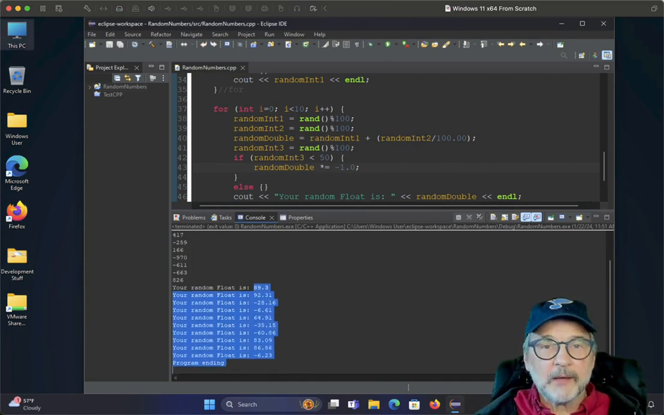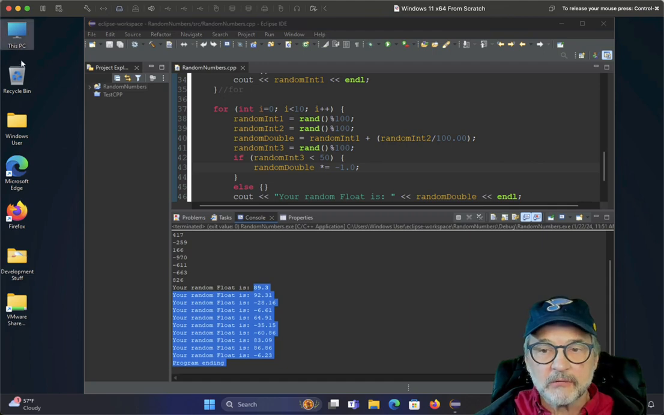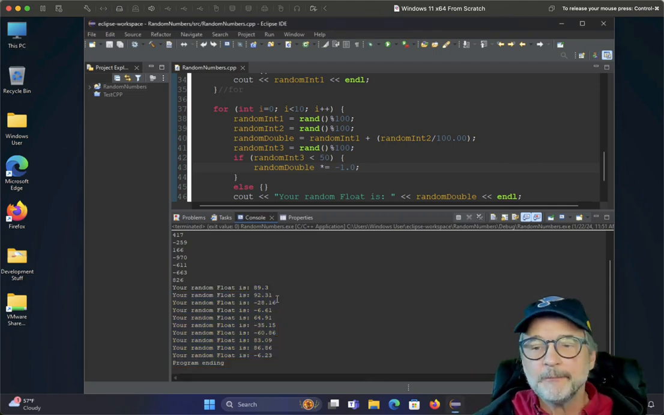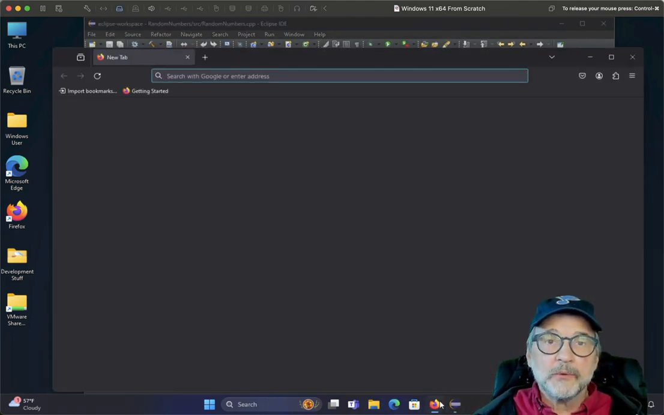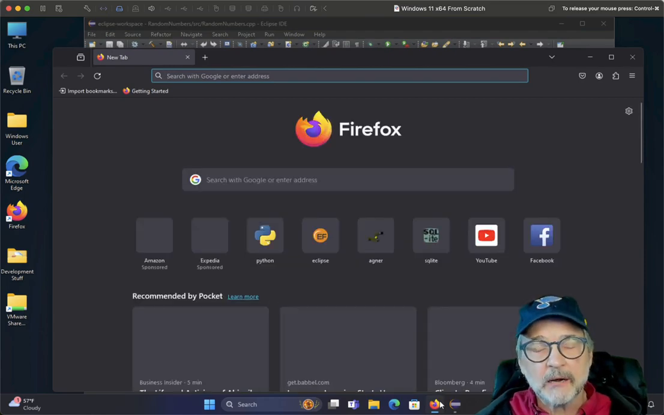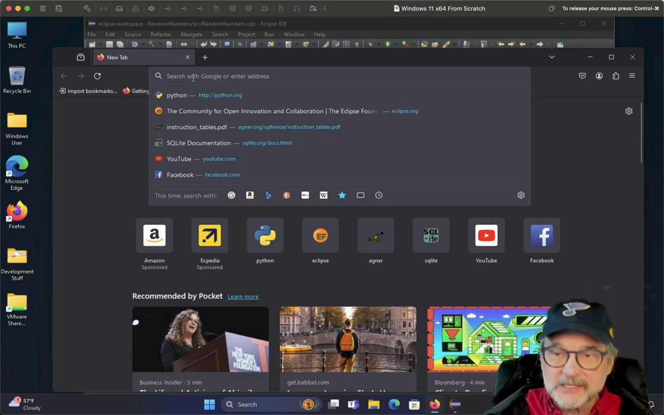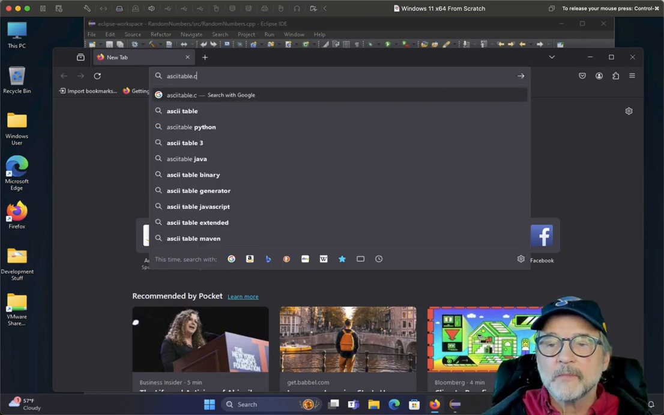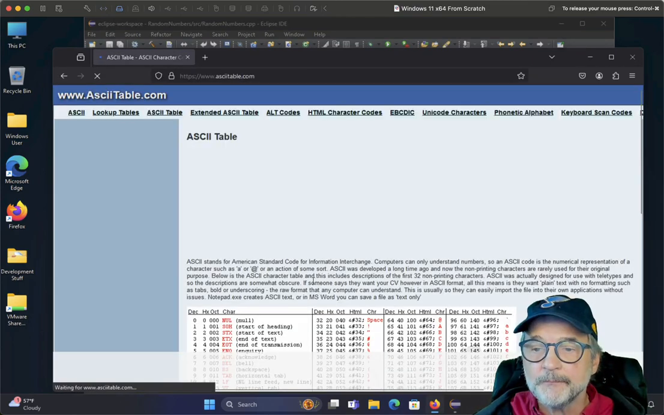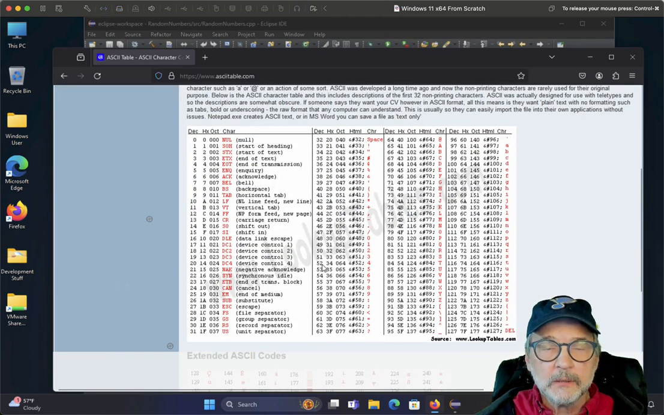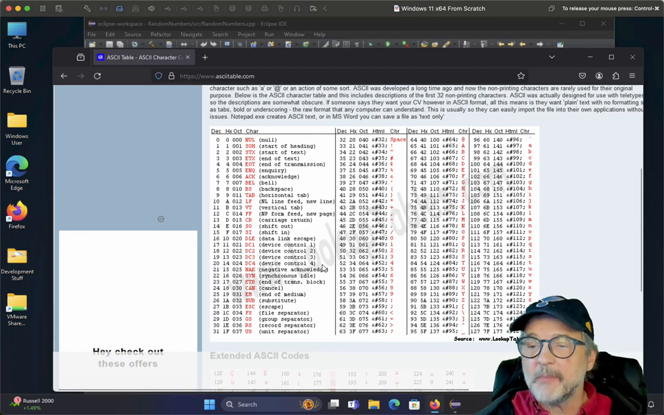Okay, well, what about random strings? What if you would like to create a random set of characters? That's kind of an interesting idea, right? Well, the first thing we need to do is take a look at the ASCII table, because the rand function doesn't return any kind of characters, it only returns integers. So let's take a look at the ASCII table. I think it's ASCIItable.com. And let's take a look at what the alphabetic characters are.